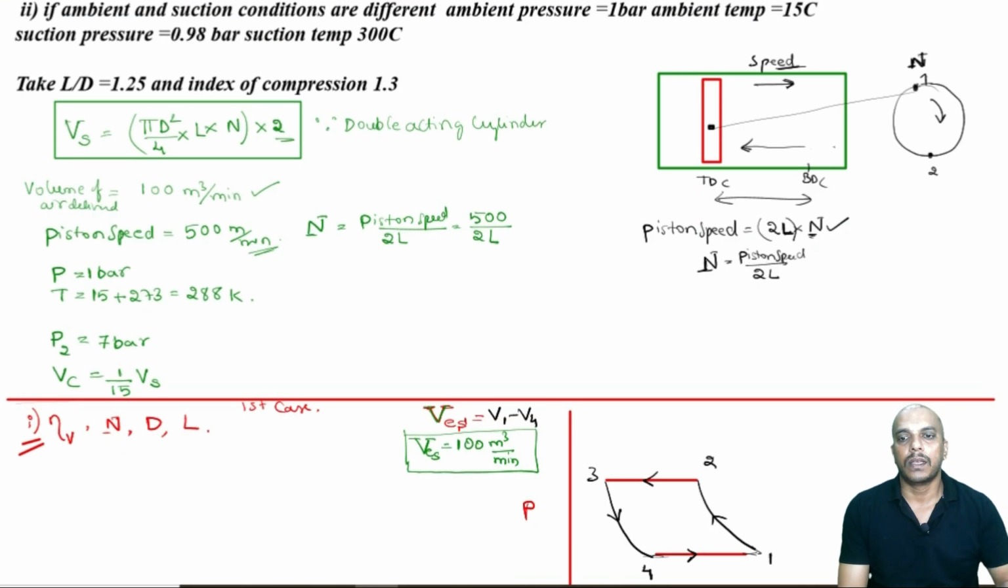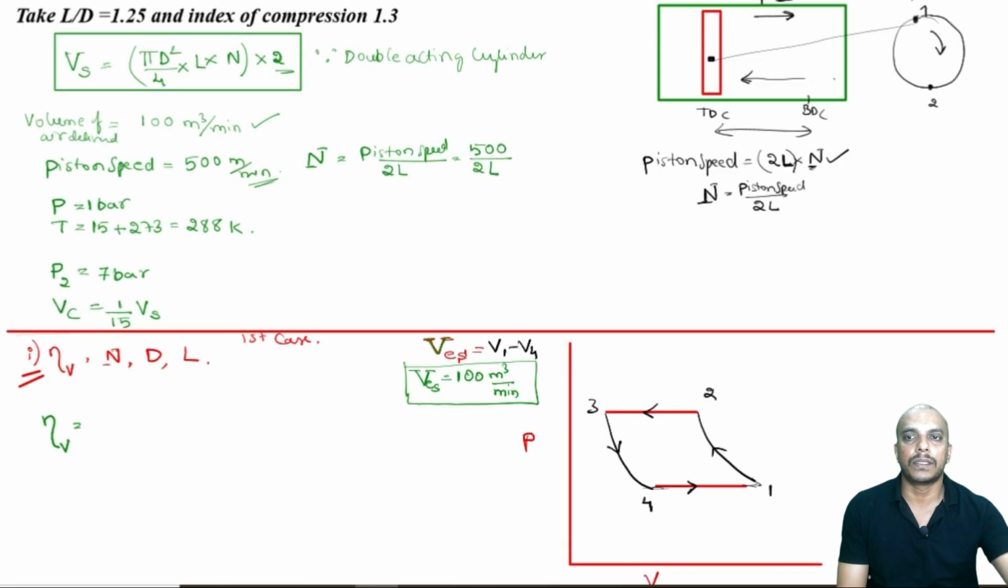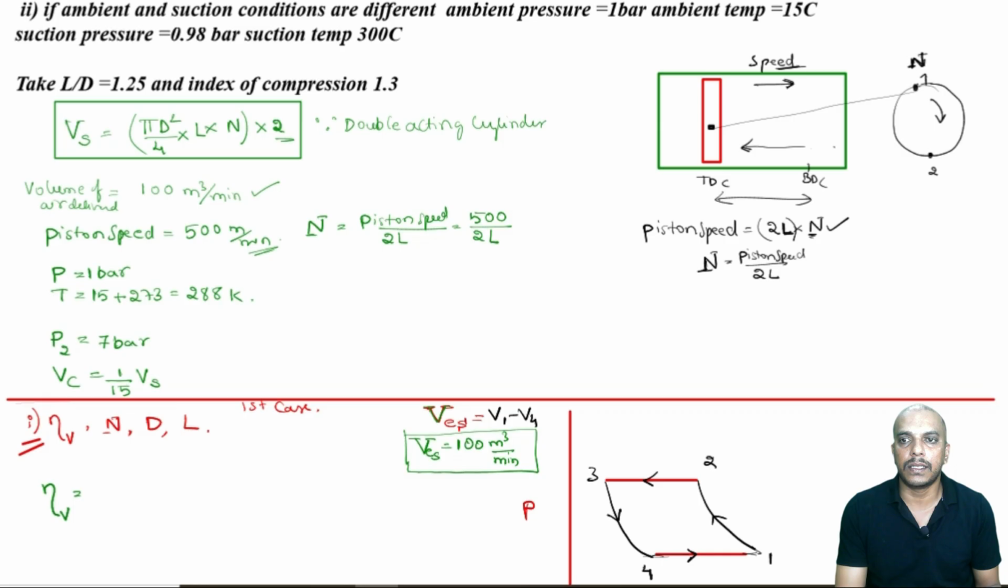Now, let us solve this problem. The volumetric efficiency equation we already know. Volumetric efficiency is given by 1 minus C. We missed out these parts: at the last he has given, take L by D is equal to 1.25, or you can write L is equal to 1.25 times the diameter, and the small n, the index of compression, is also given, that is 1.3.